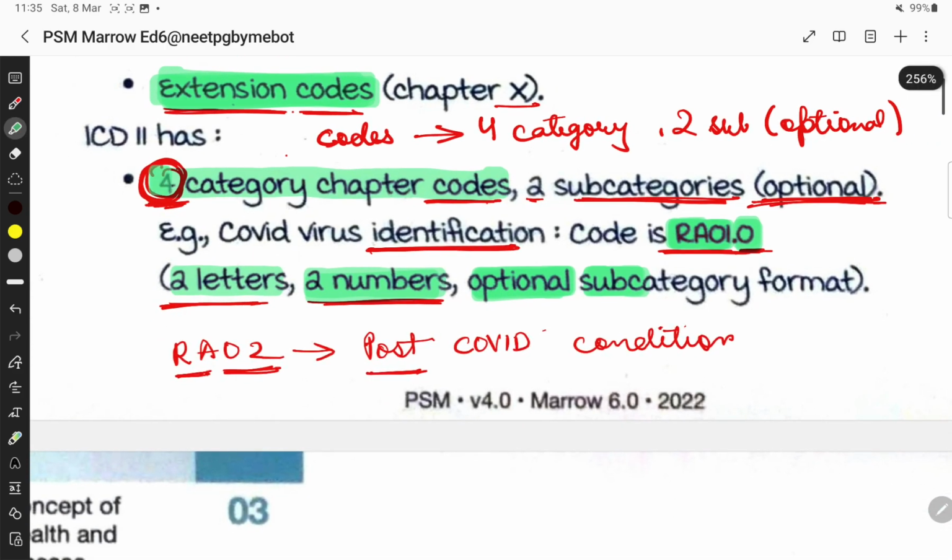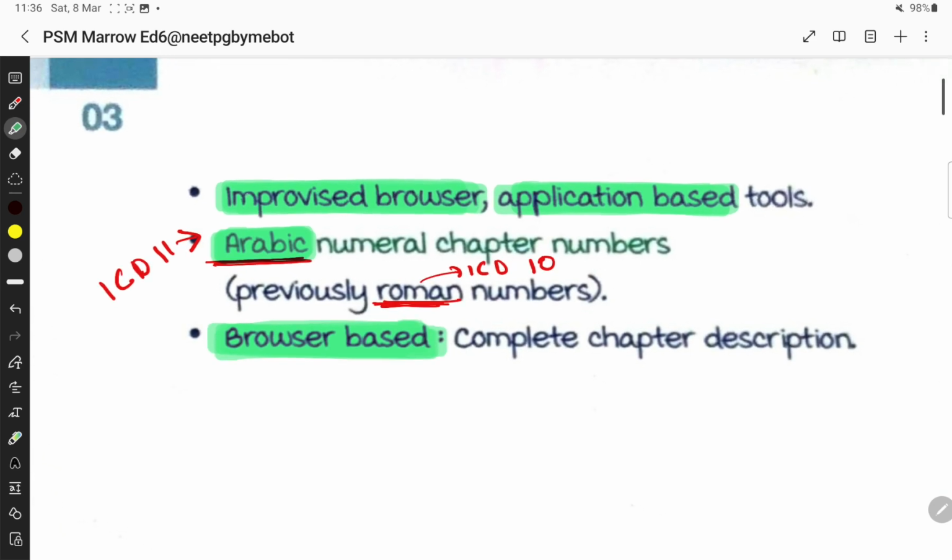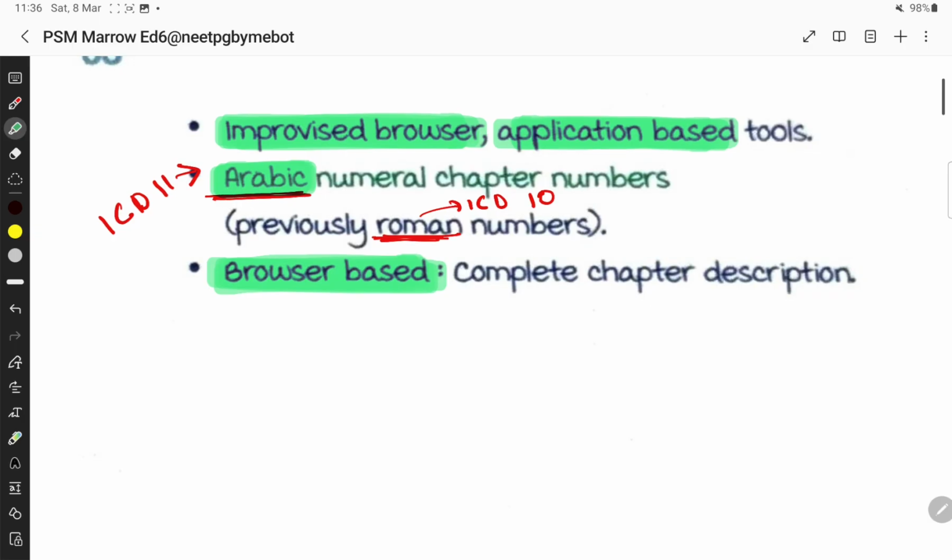Then ICD-11 has 4 category chapter codes and 2 subcategories which are optional. Like for COVID virus identification, the code is RA01.0. It has 2 letters, 2 numbers, and then an optional subcategory format. Then ICD-11 has improvised browser and application based tools. The chapter numbers are in Arabic numerals and not in Roman numerals. And then it is browser based. There is a complete chapter description.